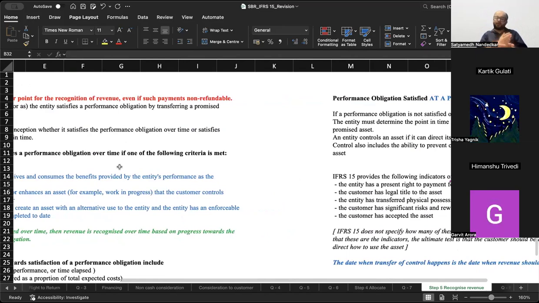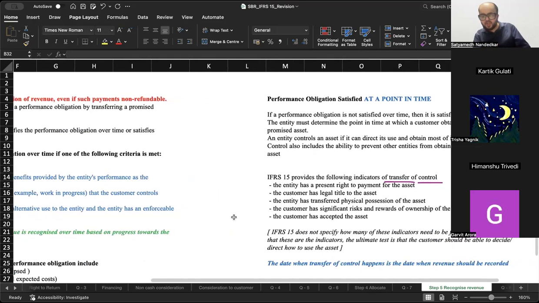Transfer of control is that point in time where you say, okay, I have finished my job, and now the other party gets the ability to decide how to use this particular item. That point is the point of transfer of control. Now, there are 5 indicators for transfer of control.